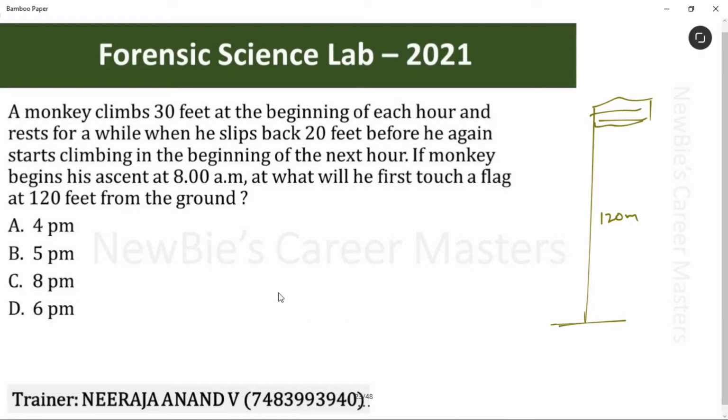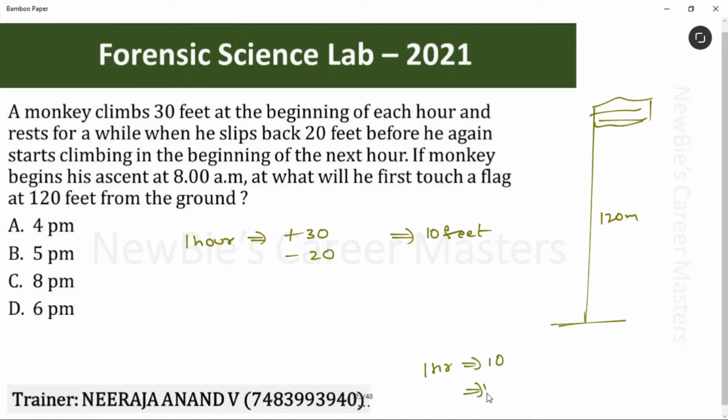That means every hour, it is climbing just 10 feet. Agree? See, first it is climbing 30 feet and then it is coming down 20 feet before the beginning of the next hour. That means every hour it is climbing 10 feet. Am I clear? After this first step, what do we do? We take it like this: every hour it climbs 10 feet.